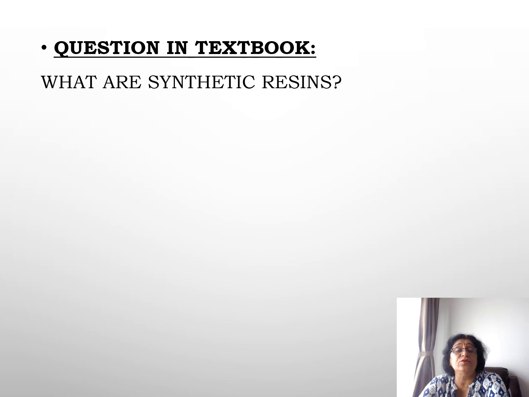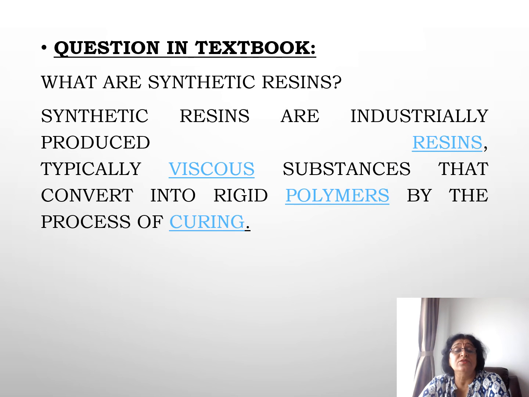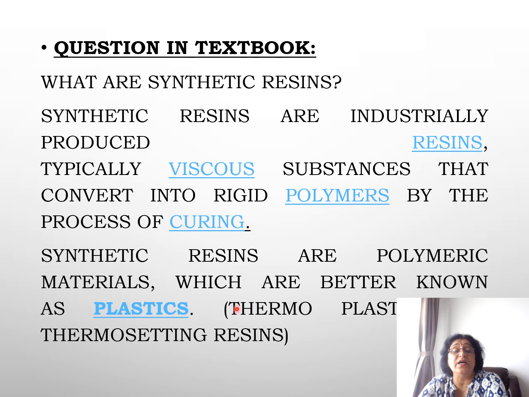Now these are some of the questions. What are synthetic resins? Name some synthetic resins. Synthetic resins are actually resins, typically viscous substances that convert into rigid polymers by the process of curing. And these are polymeric materials which are better than plastics like thermoplastic and thermosetting resins.